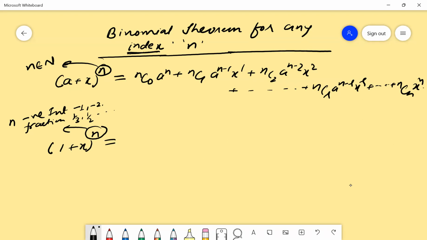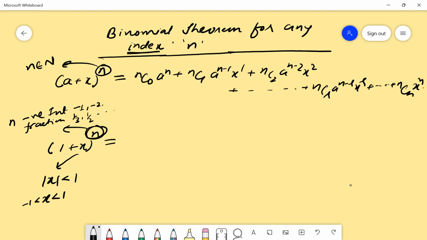What is the meaning of index? The meaning of index is power, and this power is free from any kind of condition. So you can take it as an integer, negative, positive, or a fraction. But there is a condition that x we are taking less than 1. In fact, mod x is less than 1, like x from minus 1 to 1, just like the GP series. If you can remember the infinite GP series.